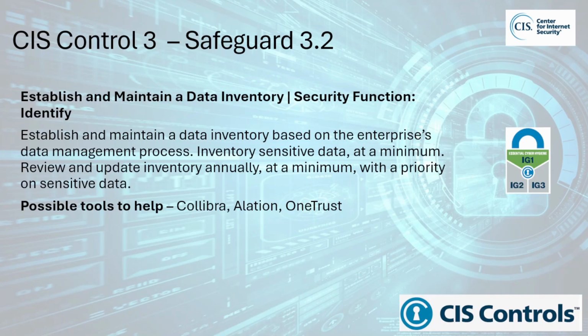6. Risk management. A data inventory is essential for identifying areas of risk in an organization's data ecosystem. It provides the basis for assessing potential vulnerabilities, ensuring that data is handled according to the organization's risk management framework and that it is appropriately protected. Possible tools to help with this safeguard include Collibra, Alation, OneTrust.